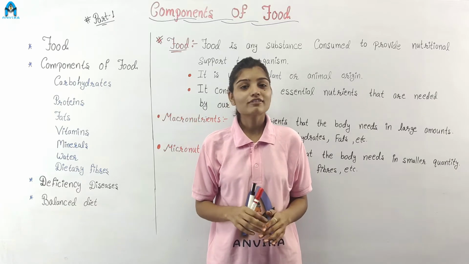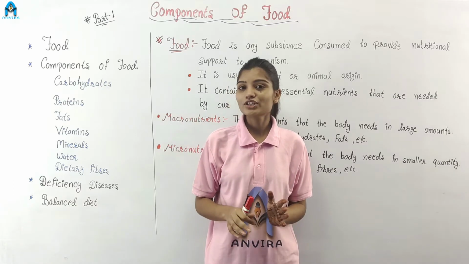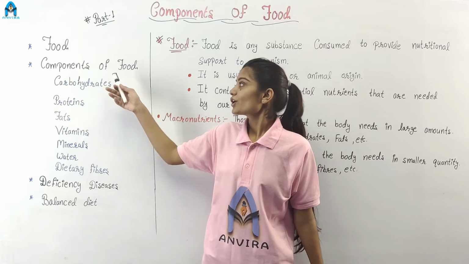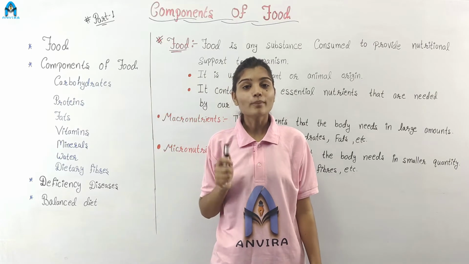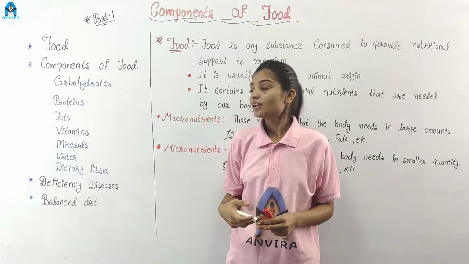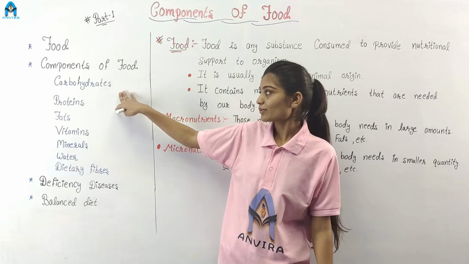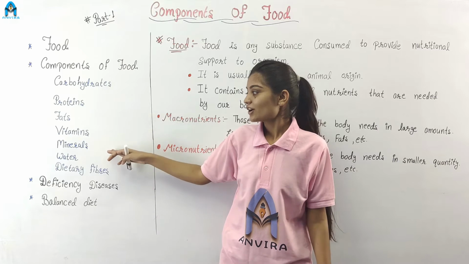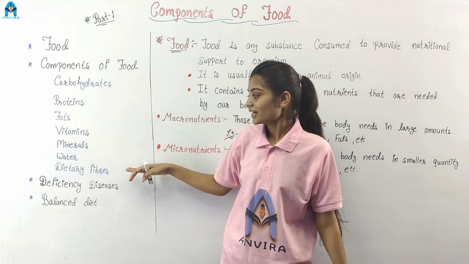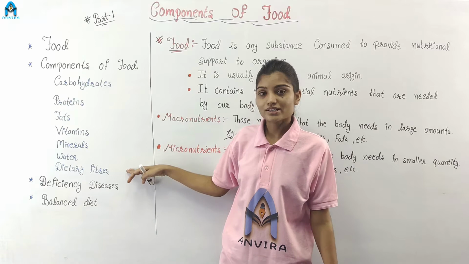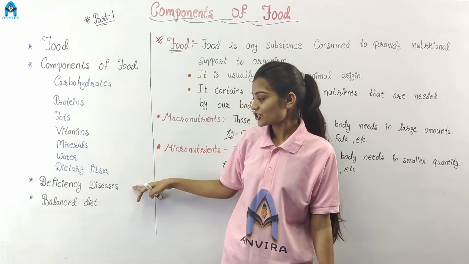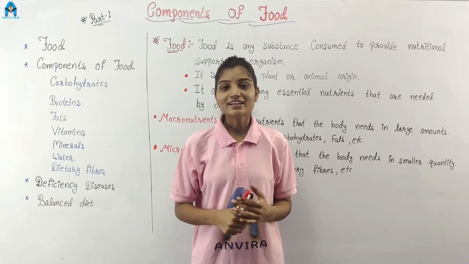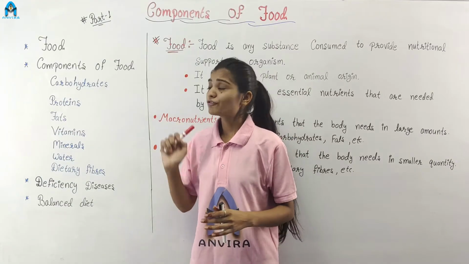In this chapter we cover all important topics related to components of food, and the topics are food and the components of food, which we will learn one by one. The first one is carbohydrate, second protein, third fats, fourth vitamins, fifth minerals, sixth water, and last one is dietary fibers. And our next topic, deficiency diseases, and last one is balanced diet. So let's start our first topic, which is food.